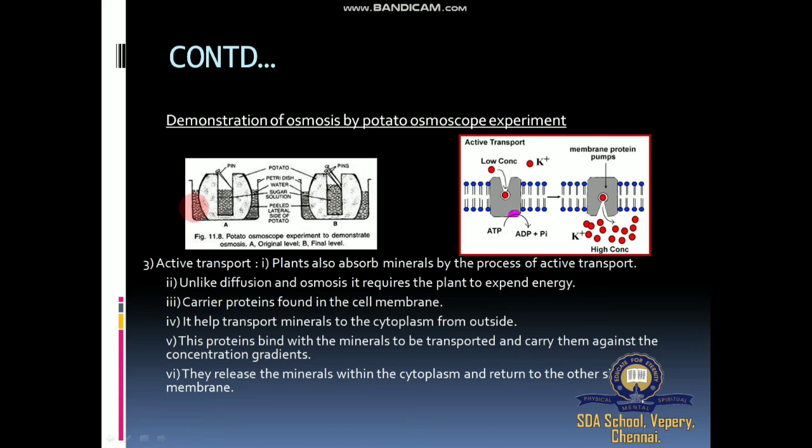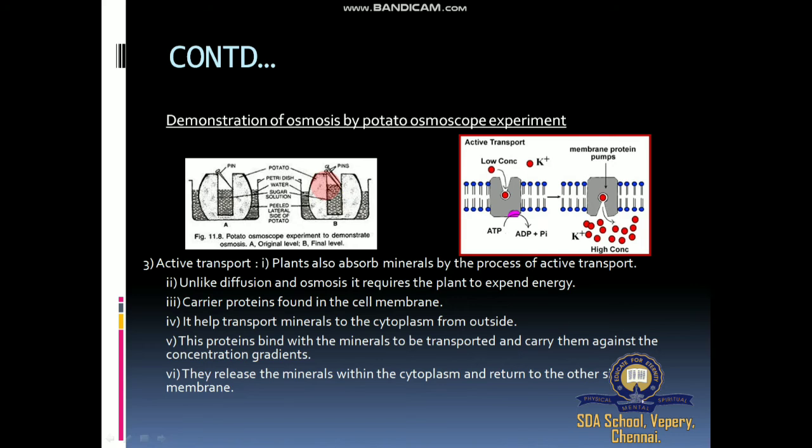Then the potato remains partially submerged in water. After 2 hours, see the second picture and observe the level of the sugar solution. First see the level of sugar solution; in the second picture, we know here the second level is the sugar solution.